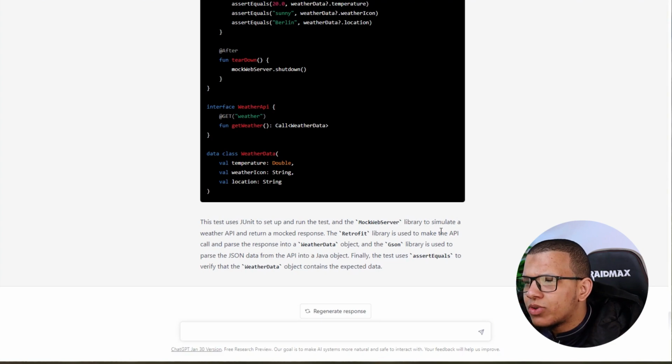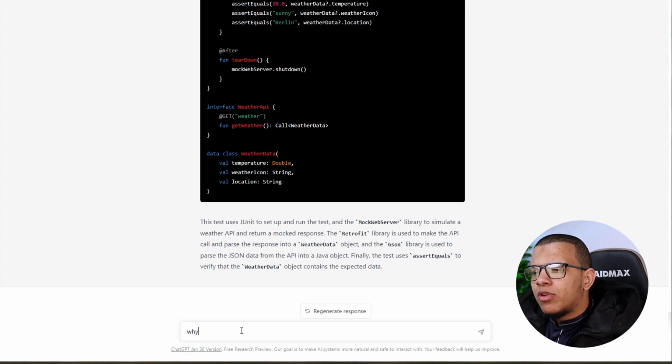Okay, give me that. The test uses MockWebServer, the Retrofit library. Okay. Response to weather data. Okay. Why did he choose this naming, weather data? Let's ask him. Why did you choose, let's put it like that, weather data as the name for the class?